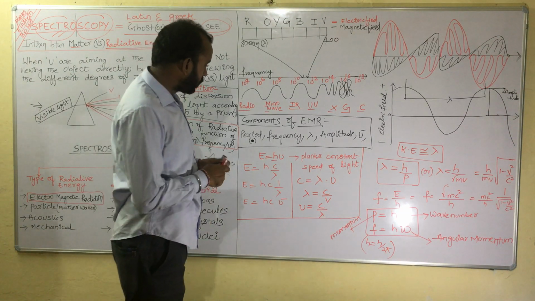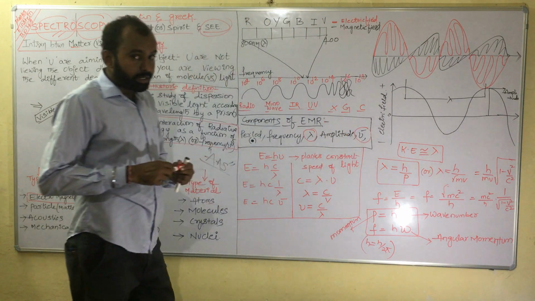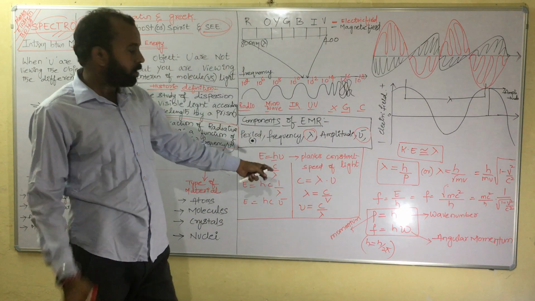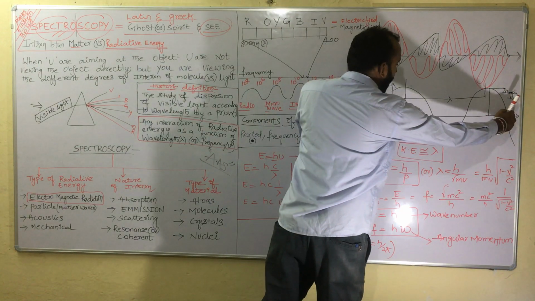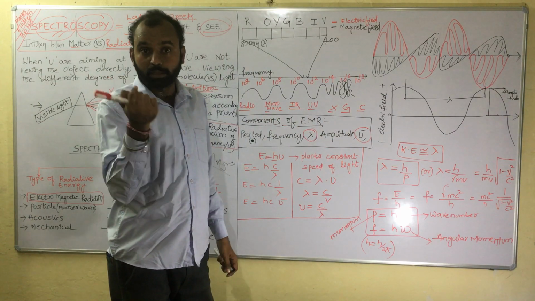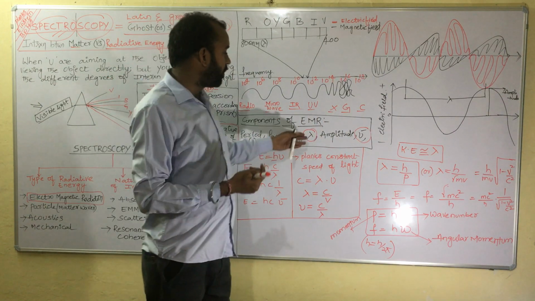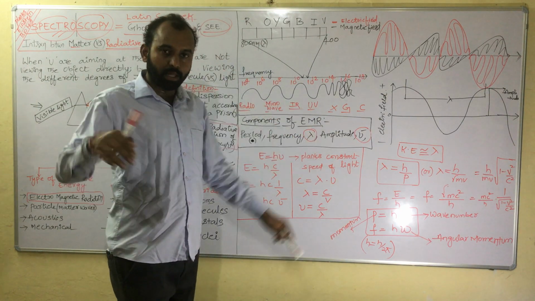Both wavelength and wave number are inversely proportional to each other. Wavelength means the distance traveled between two maximum points in a wave, whereas wave number is the number of waves per 1 centimeter. That itself tells you that wavelength and wave number are inversely related, which we are going to study in the next classes.